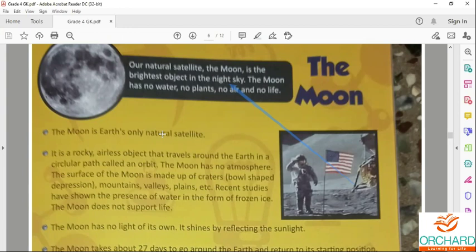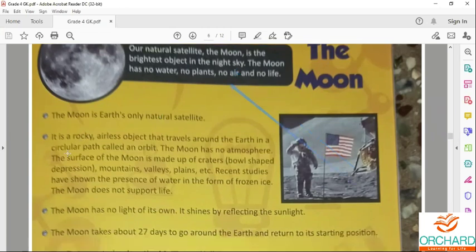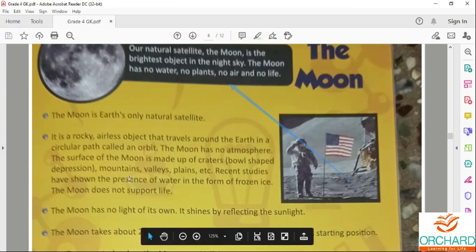It is a rocky, airless object that travels around the earth in a circular path called orbit. So the moon is the natural satellite of the earth. It moves around the earth in a fixed path called orbit.